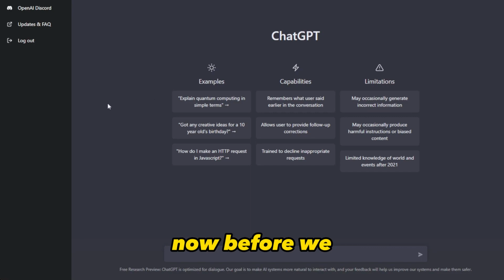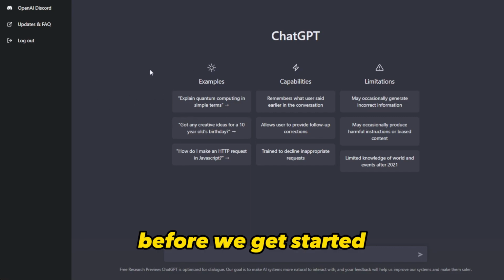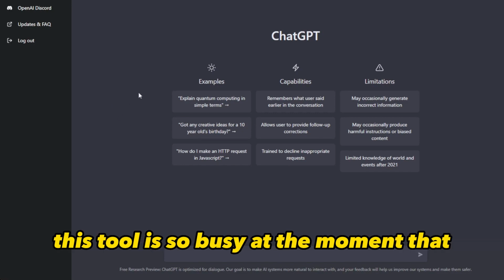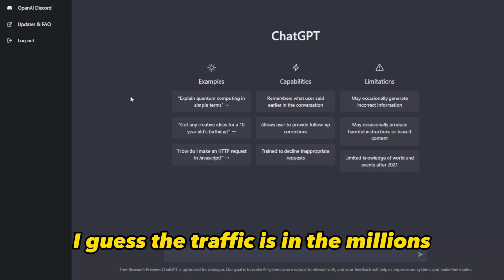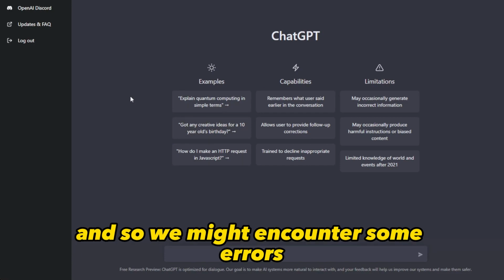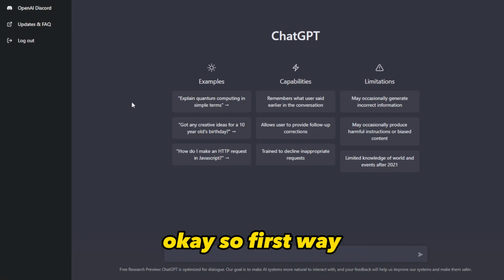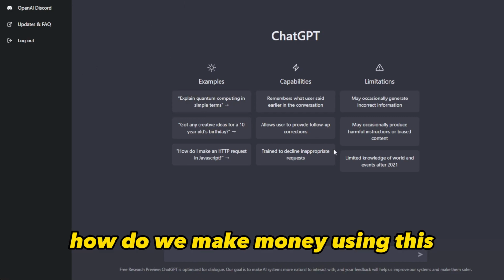Now, before we get started, this tool is so busy at the moment. I guess the traffic is in the millions, so we might encounter some errors when we try this tool, but we'll see. Okay, so first way, how do we make money using this?